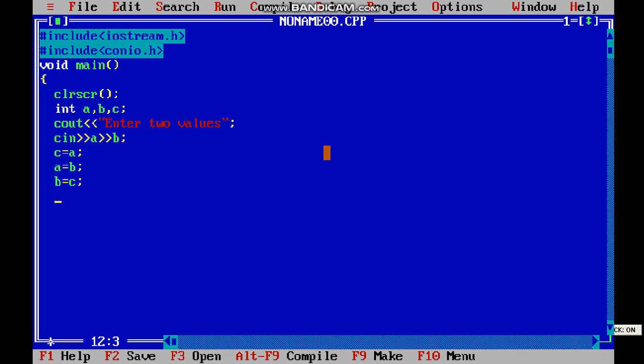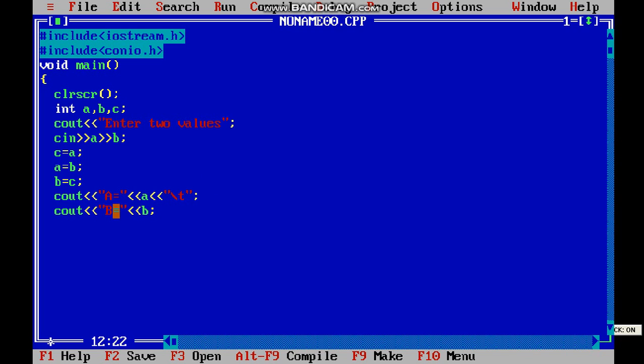Now write down cout to print the value: A equals, and B equals. To print on the next line you will use the newline, or if you want to give space, you can use /t for giving the space.